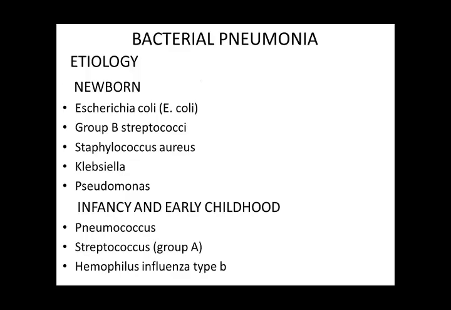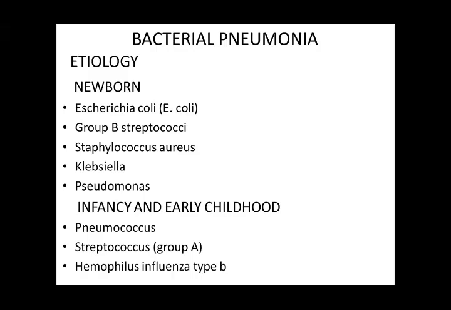Now, what is the etiology of bacterial pneumonia? This is the most common type. In the newborn, the etiology is usually gram-negative bacilli, which are the important causes, like E. coli. Group B streptococci is not common in Pakistan. In other parts of the world, Europe, America, etc., it is quite common, but in our part of the world, it is not common. Staphylococcus aureus is common here, and also gram-negative rods like Klebsiella and Pseudomonas. They are the causes of sepsis as well as pneumonia in the newborn.